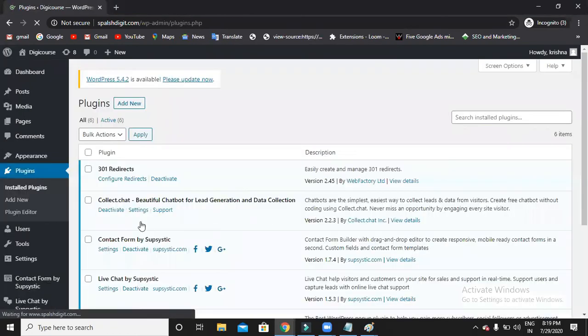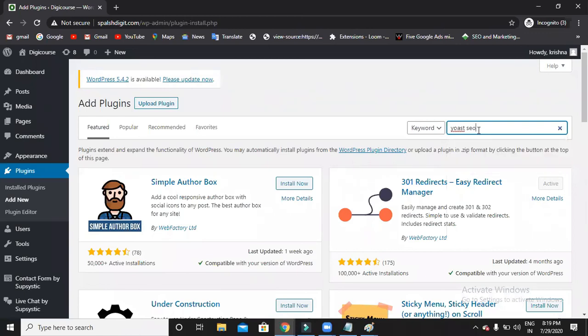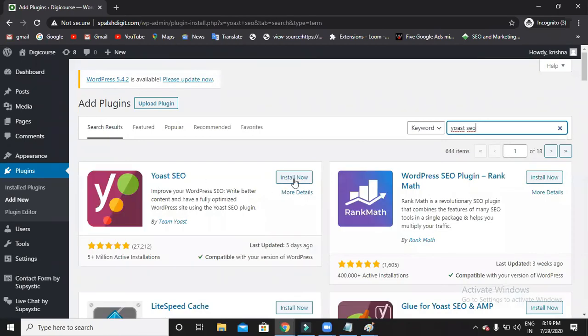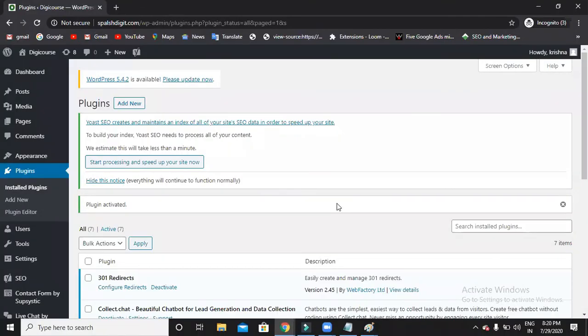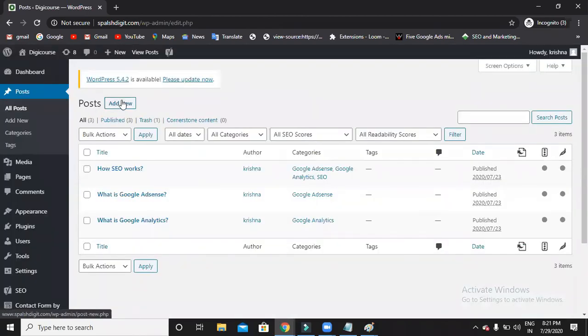Try installing that plugin first of all. So this is the one. Install. Now I just installed the plugin and then activated it. Let us go back to the post now. Add new.